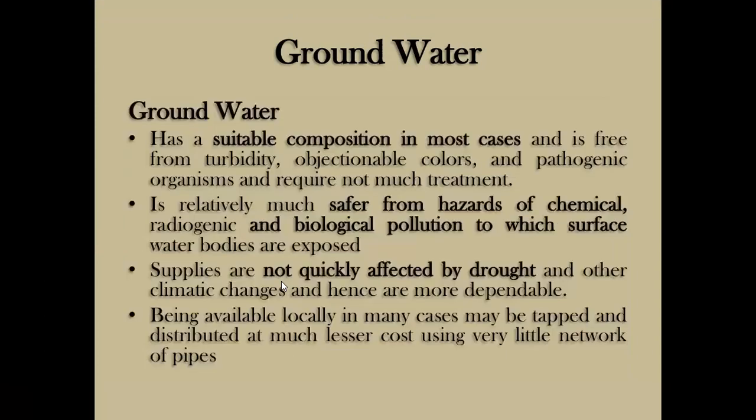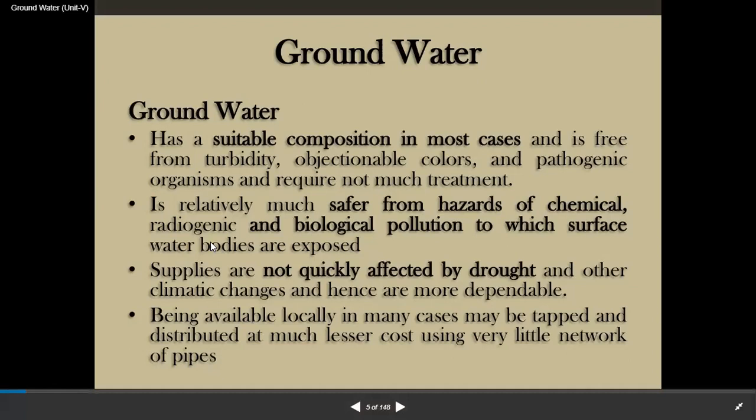So groundwater has a suitable composition in most cases and is free from turbidity, objectionable colors, and pathogenic organisms, and requires not much treatment.